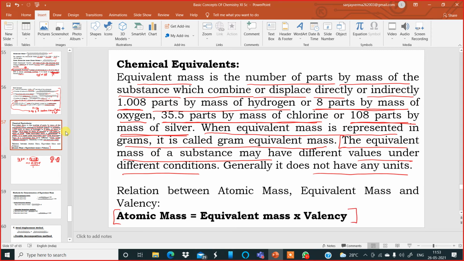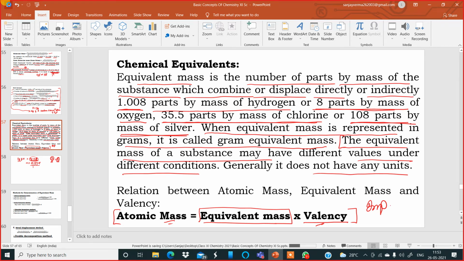Atomic mass is equal to equivalent mass into valency. So from this formula, to find the equivalent mass, if you divide the atomic mass by valency, you get the equivalent mass. So this is a very, very important relationship which you will have to remember in this part of the chapter. Okay. So please put that in your mind.